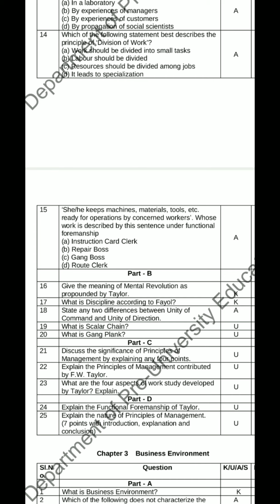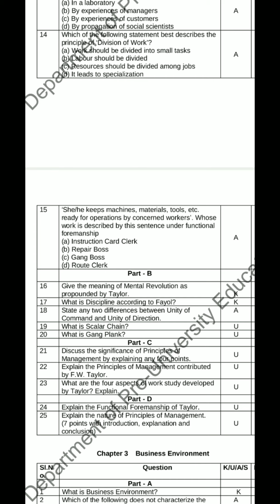Second difference, unity of command prevents dual subordination, but unity of direction prevents overlapping of activities. Next, unity of command affects the individual employee, but unity of direction affects the entire organization.